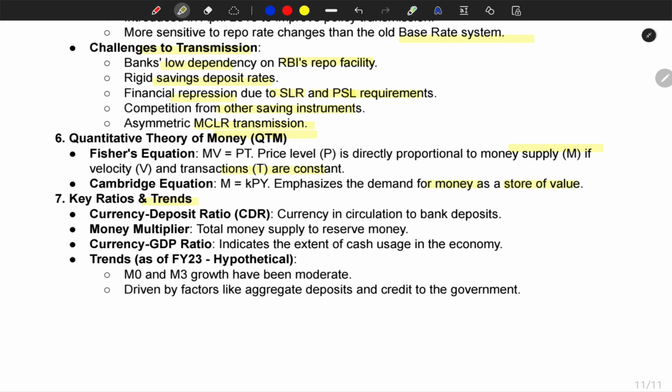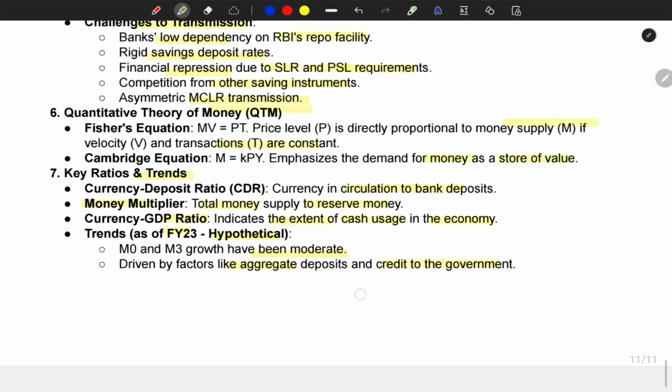Key ratios and trends. Currency deposit ratio, CDR: currency in circulation to bank deposits. Money multiplier: total money supply to reserve money. Currency GDP ratio indicates extent of cash use in the economy. Trends as of financial year 2023, hypothetical: M0 and M3 growth have been moderate, driven by factors like aggregate deposits and credit to government.